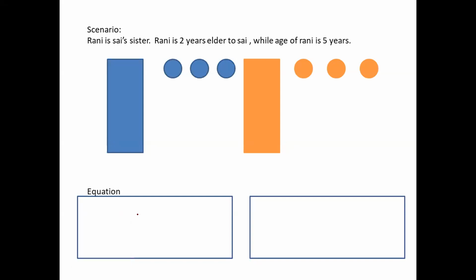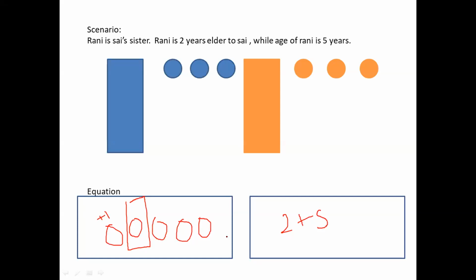So then I model it with one rectangle. Rani is 2 years elder to Sai, which is basically Rani is equal to Sai plus 2, and the age of Rani is 5 years. So at the place of Rani, we keep 5 small plus ones, because it's 5, and each of these represents a plus 1.